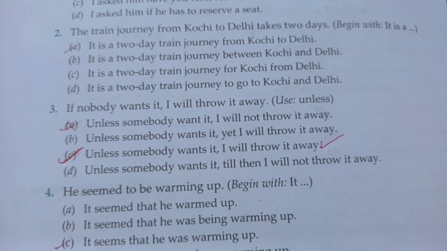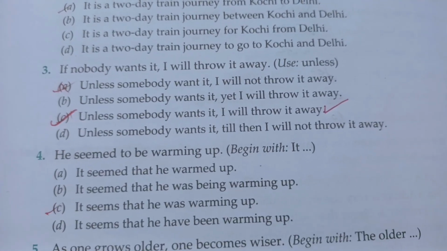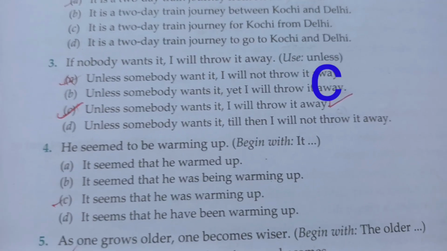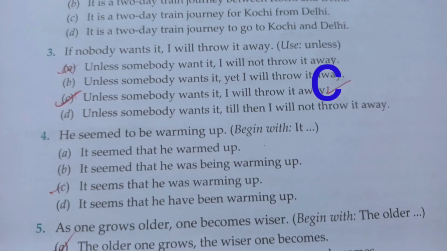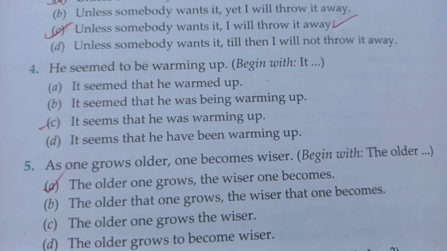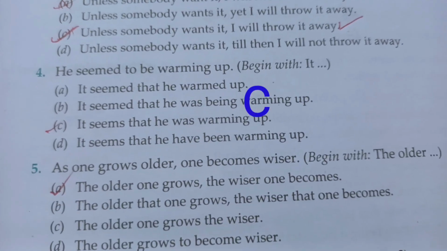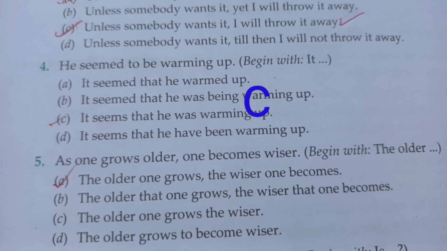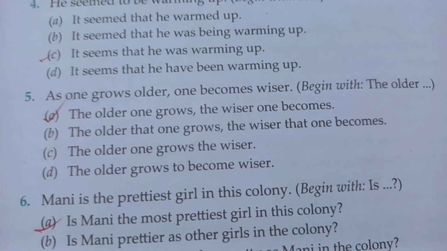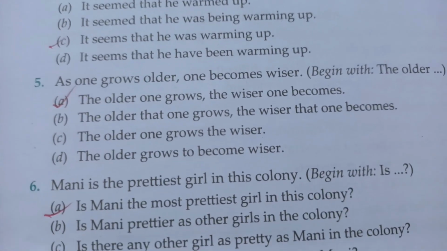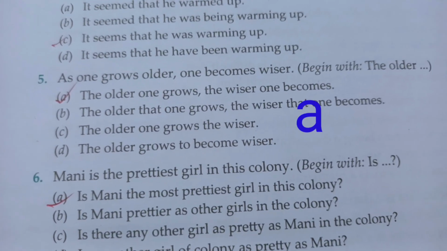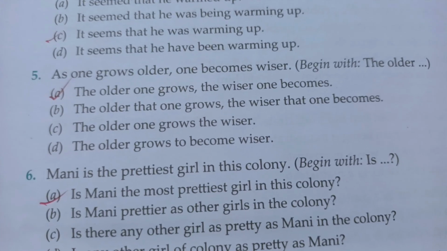Next, number 3, if nobody wants it, I will throw it away. So here we have to use unless. So here option C is correct. Unless somebody wants it, I will throw it away. Number 4, he seemed to be warming up. So here option C is correct. It seems that he was warming up. Number 5, as one grows older, one becomes wiser. So here we have to begin the sentence with the older. So here option A is correct. The older one grows, the wiser one becomes.